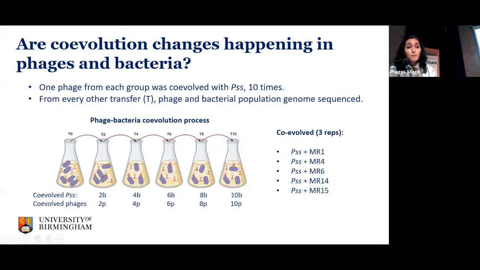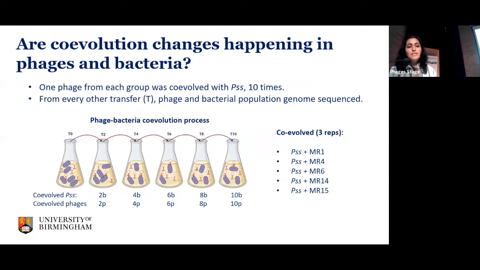we incubated that for 48 hours. And then we transferred the population of phage and bacteria to new broth. Then again, incubated for 48 hours. And we did this transfer 10 times. And from every other transfer, we collected phage and bacteria populations. I call this B for bacteria and P for phage, so you know for the next slides.